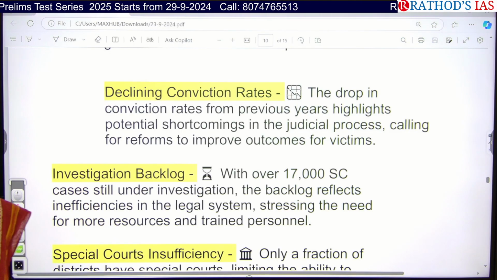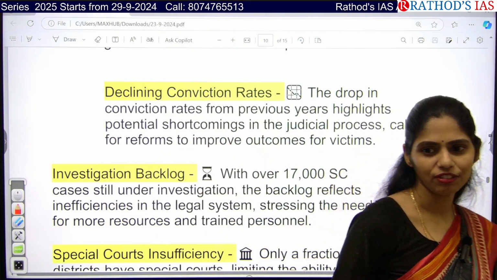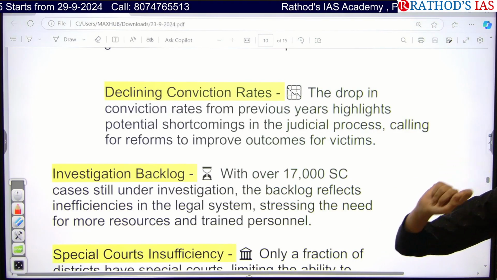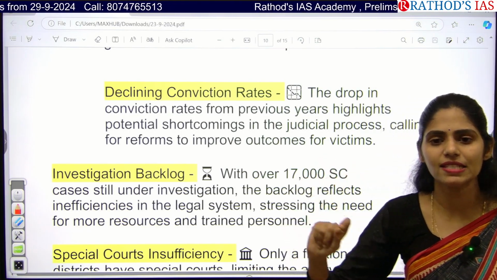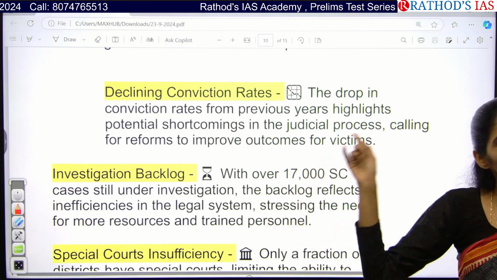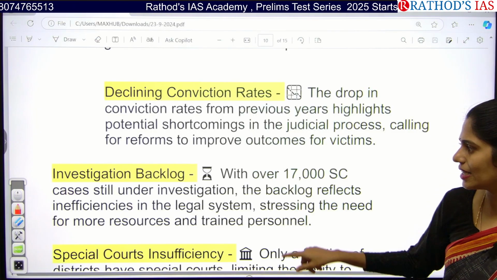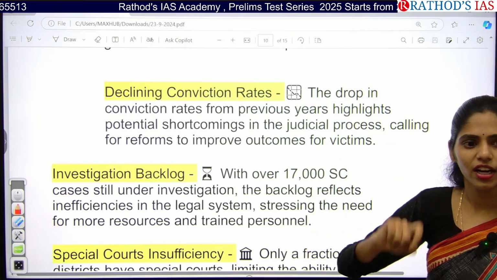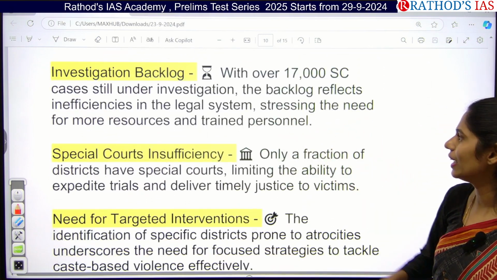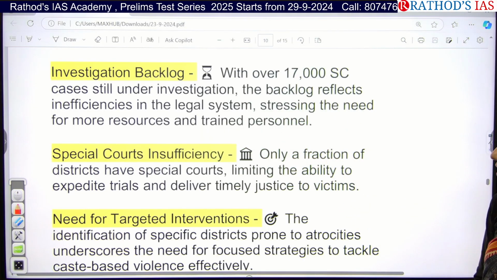So again, one more question. Whenever you're talking about reforms in the judiciary from a polity point of view, you can add this point, right? Even though most of the crimes are happening against the Dalits, there are very low conviction rates in UP and Rajasthan. So we need the reforms. Yes or no? Are you understanding the points, connecting the dots, how to use everything? And next, investigation is very lagging. Because of this, we can understand there are inefficiencies in this legal system.